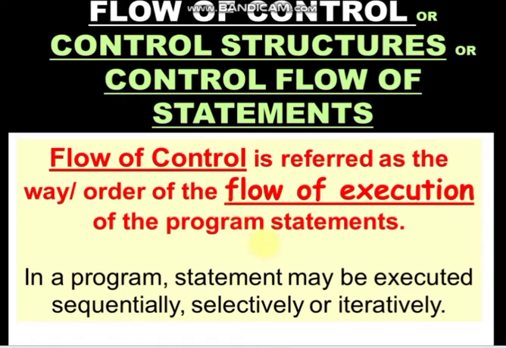So flow of control means the flow of execution, the way or the order in which the program statements get executed. In a program, statements may get executed sequentially, selectively or iteratively, and that is the flow of control, the three types of which we will see now.